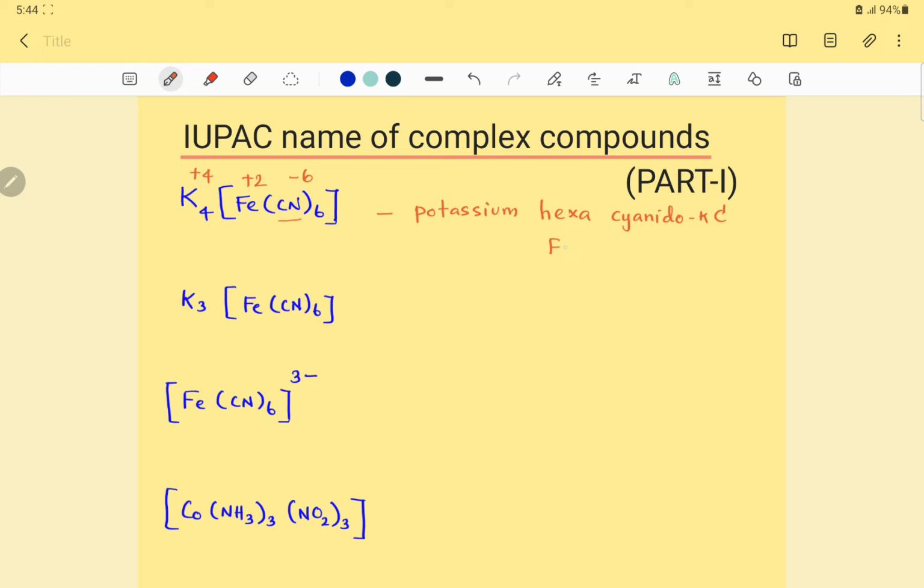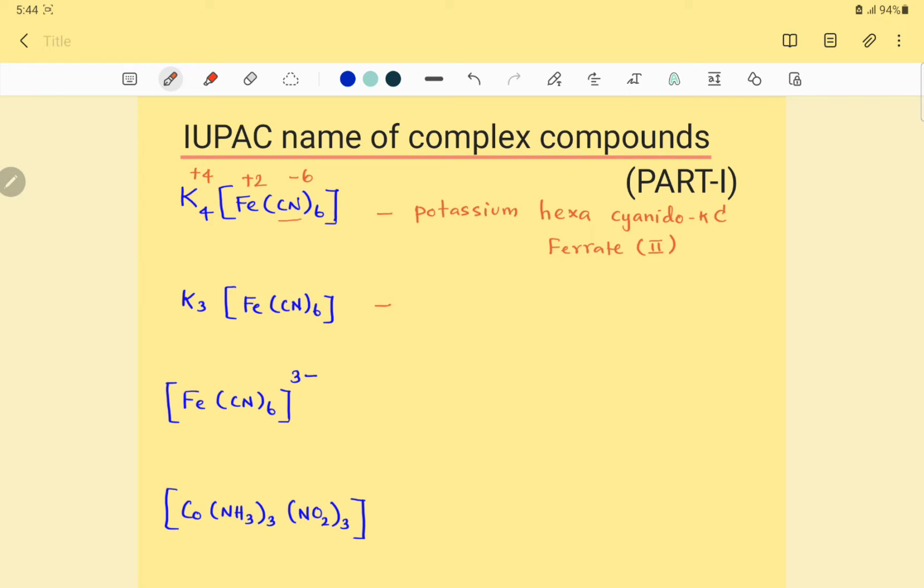The central metal ion is present in an anionic complex, so the name is supposed to end with the suffix ate. So the name of the central metal ion is ferrate. Then its oxidation state is 2, so the oxidation state in Roman numeral is II. Ferrate(II). So that is the complete name of the first complex: potassium hexacyanido-κC ferrate(II).